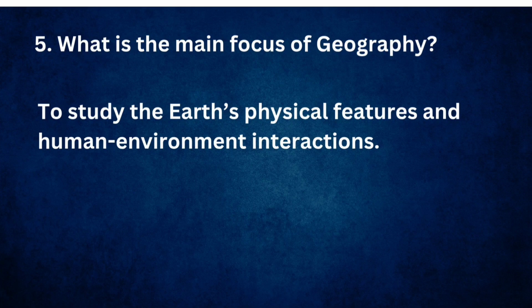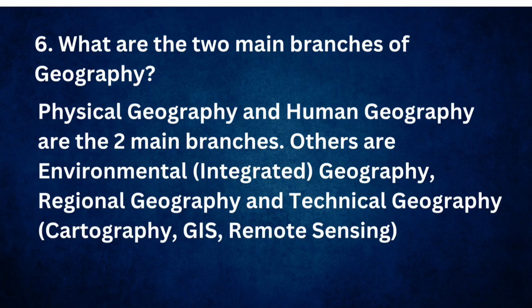What is the main focus of geography? To study the Earth's physical features and human-environment interactions. What are the two main branches of geography? Physical geography and human geography are the two main branches. Others are environmental or integrated geography, regional geography, and technical geography: cartography, GIS, remote sensing.